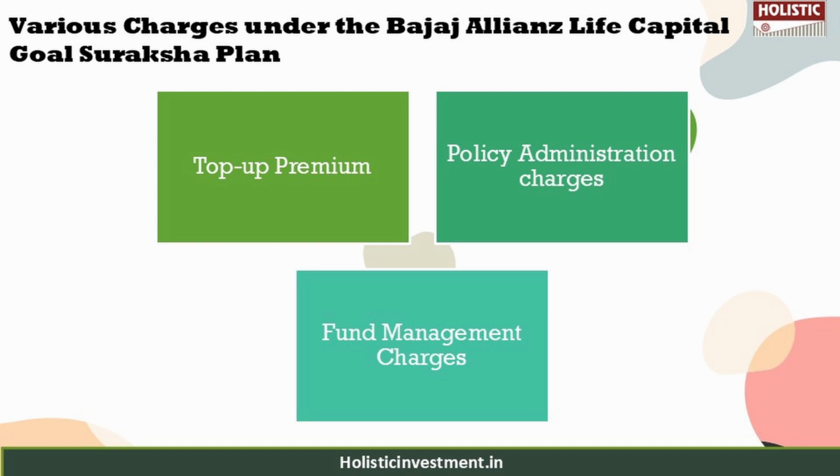So it can range from 0.50% to 1.35%. And there are also miscellaneous charges, where they charge at least 100 rupees per transaction in respect of alteration of your premium mode, alteration of your premium apportionment, change in portfolio strategy, change in premium paying term, or even decrease in sum assured. These all shall be charged. The thing is, all these various charges are similar to any other ULIP, but these charges can significantly diminish your returns over an extended period of time. So this highlights a notable contrast when compared to investing in other market related instruments.